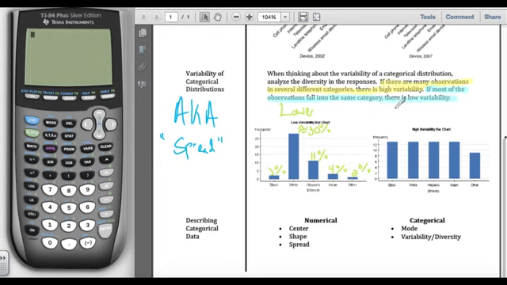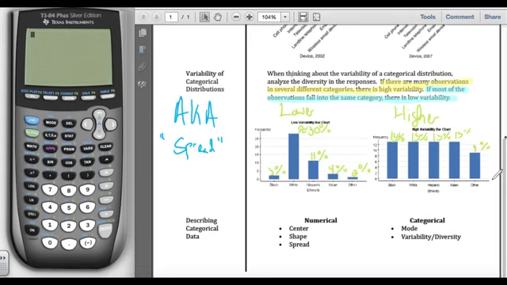The one on the right, we would say, would have a higher variability or a higher spread. The data is more spread out. It's evenly distributed. There's not one category that's showing up way more frequently than the others. They're all about 13% in these first four, and this final one, the other, it's about 9%.